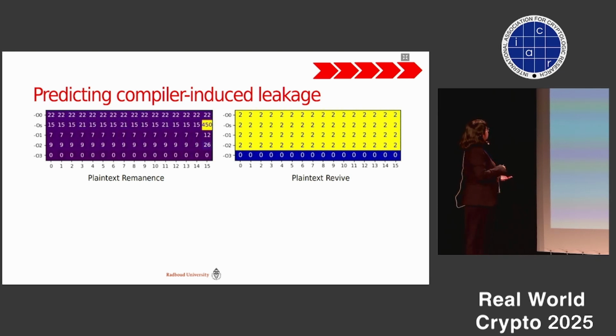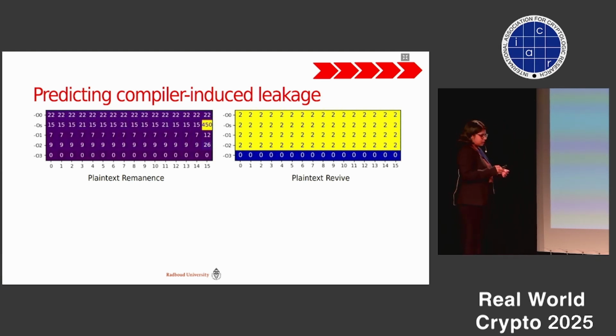So here each row corresponds to a given optimization level, and each column specifies each byte of the state matrix or the plain text matrix. Now if we observe for OS, byte 0 stays for 15 instructions. But byte 15 stays for 450 instructions, almost 30 times. So we can hypothesize that we should be able to see this value for a longer period of time in our traces as well.